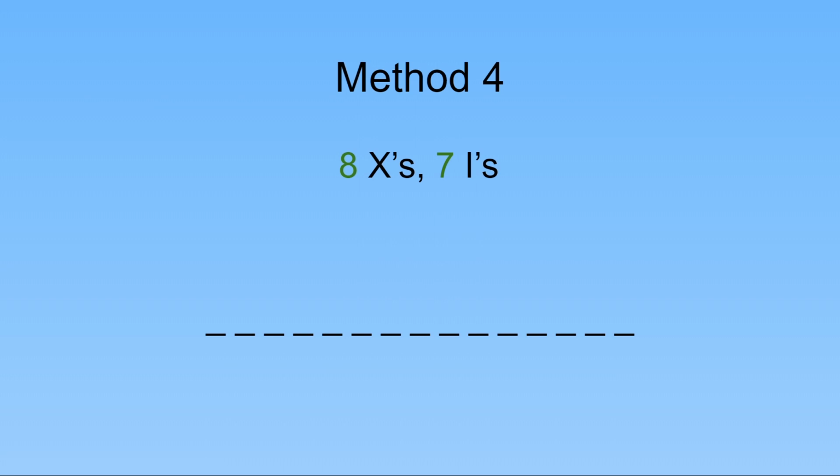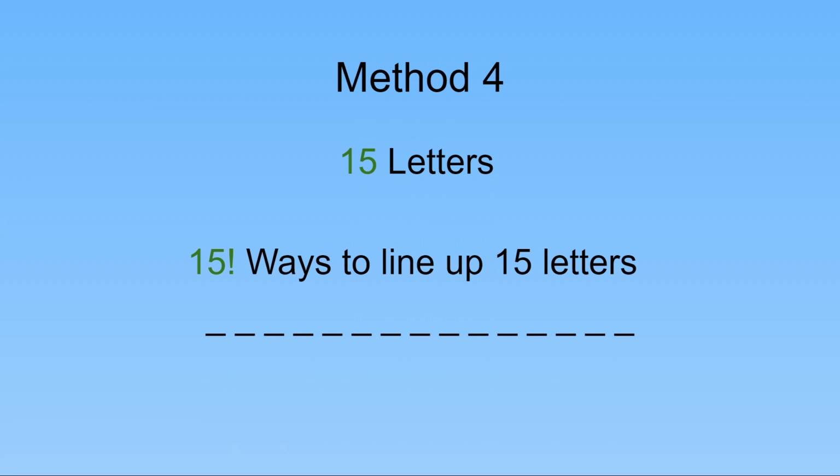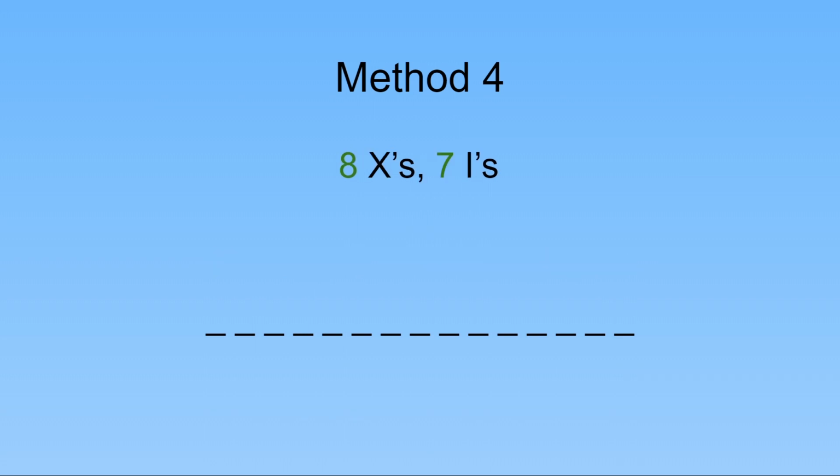Each of the 8 animals vote, so we have 8 X's. To separate who the animals voted for, we have 7 I's. This gives us 15 letters to place in order. If we were to place 15 letters in a row, we would have 15 factorial different ways to line up the letters. If they were different letters, we would be done here. But 8 of the letters are the same, the letter X, and the other 7 are the same as well, the letter I. Now here's the trick.